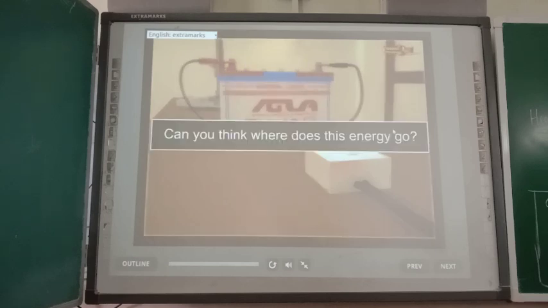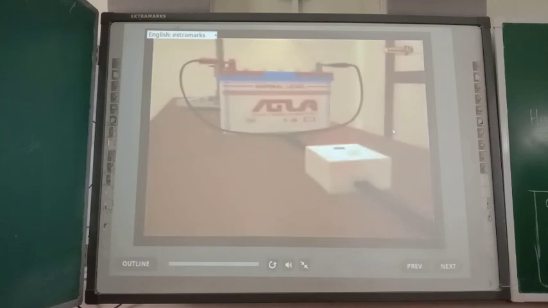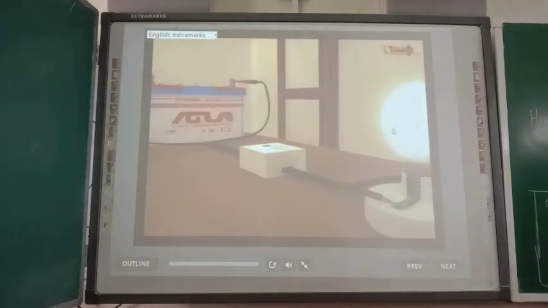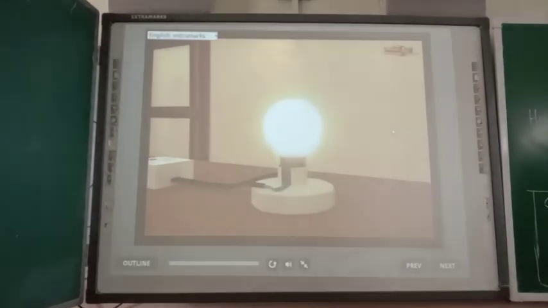Can you think, where does this energy go? To maintain the value of flow of current in the circuit, part of the electrical energy is consumed into some useful work, such as to glow the bulb, and the remaining energy may be utilized in generating heat in the gadget.